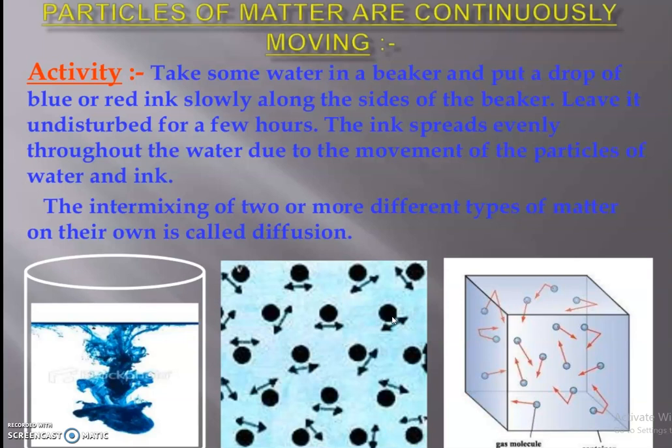How can we define diffusion, children? Diffusion is the intermixing of two or more different types of matter on their own. This is called diffusion.